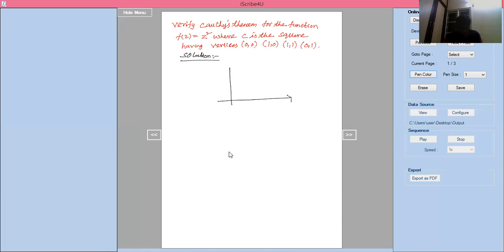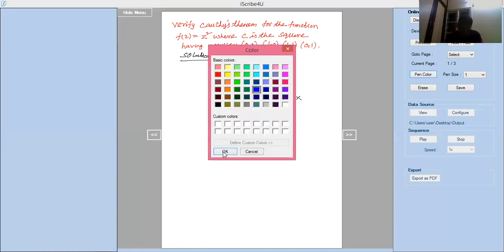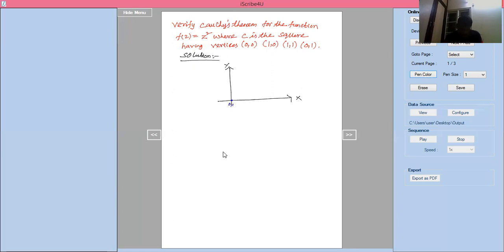This is the x-axis and this is the y-axis. So A is 0, 0, and B is 1, 0. C is 1, 1. D is 0, 1. Now, if you join these, you will get a square.